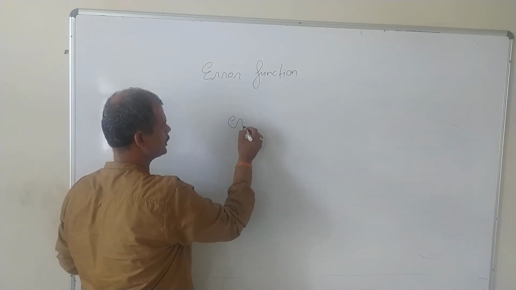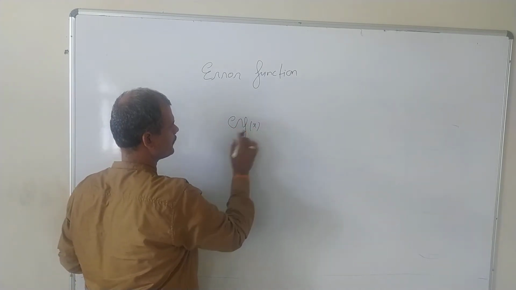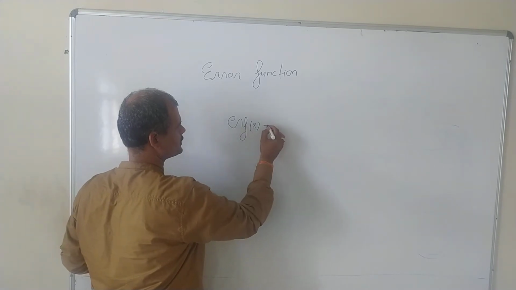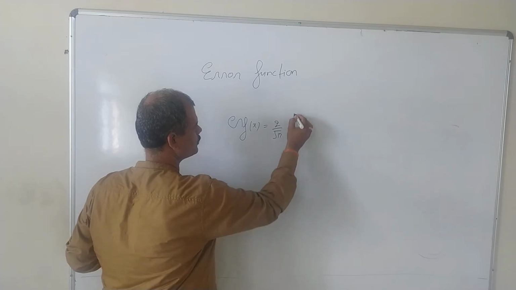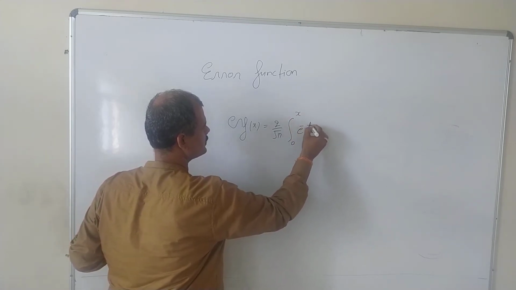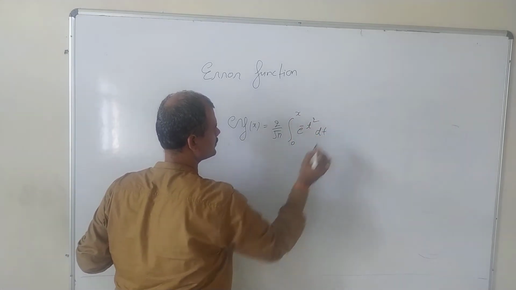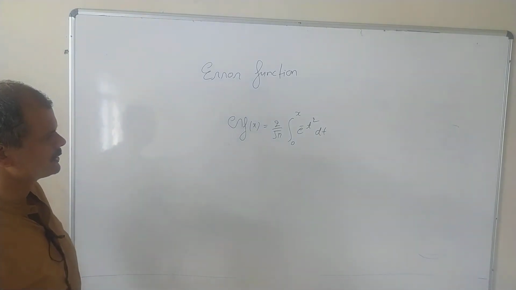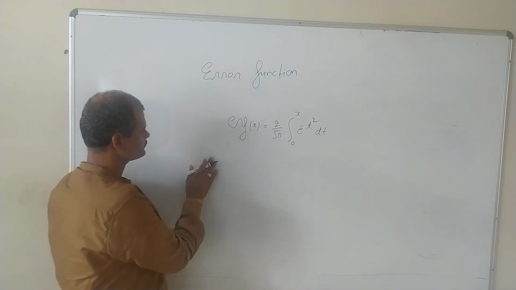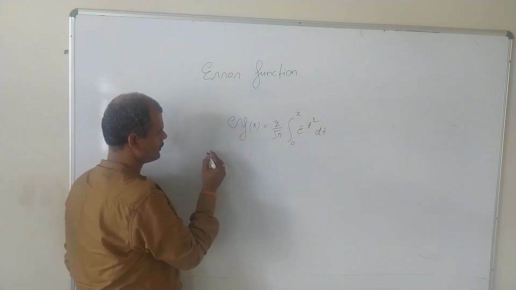The notation of the error function will be erf of x equals 2 by root pi, integral from 0 to x of e power minus t square dt. So this is your error function definition. Fine. So now what are the properties we have?